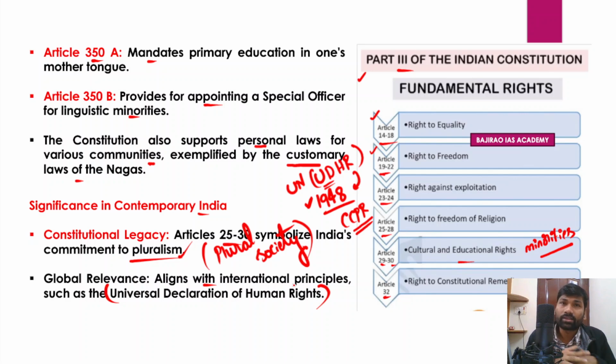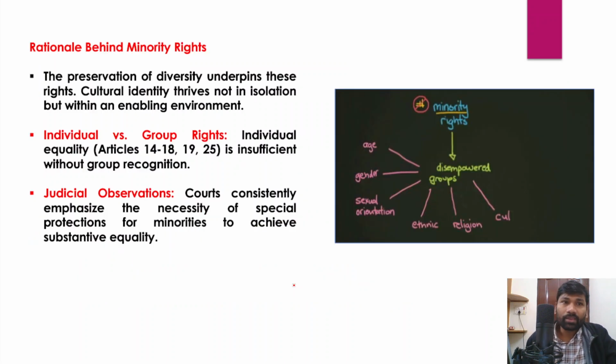So I hope you have understood why minority rights are very important for any society, for any country, and what safeguards the Indian Constitution has provided for protecting the minorities and their rights. Apart from that, we need to understand the rationale behind minority rights. The rationale is the preservation of diversity that underpins these rights. India as a society has a huge diversity, and it is very important to protect it. And cultural identity thrives not in isolation but within an enabling environment.